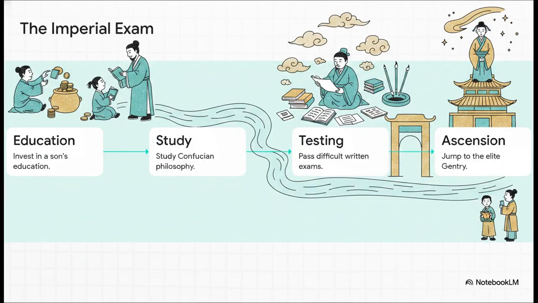Now, in China, your path out of the peasantry was intellectual. It was all driven by that notoriously grueling imperial exam system. An entire family would pool every resource they had just to invest in one son's education. They'd cross their fingers and hope he could master this incredibly complex Confucian philosophy and pass these insanely difficult, almost arbitrary written tests, like the infamous eight-legged essay.